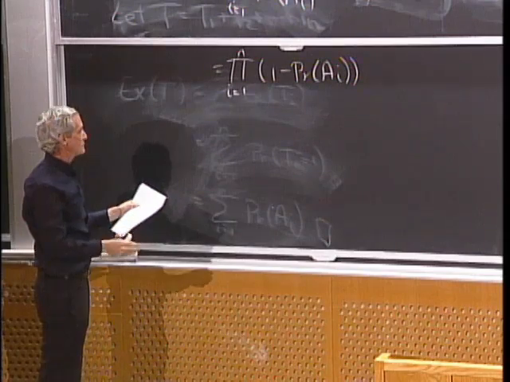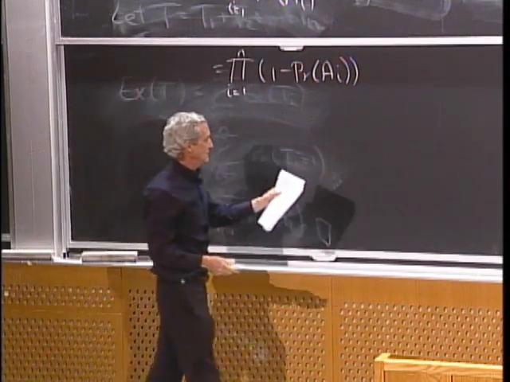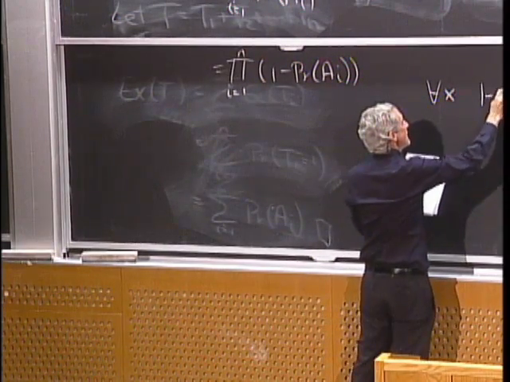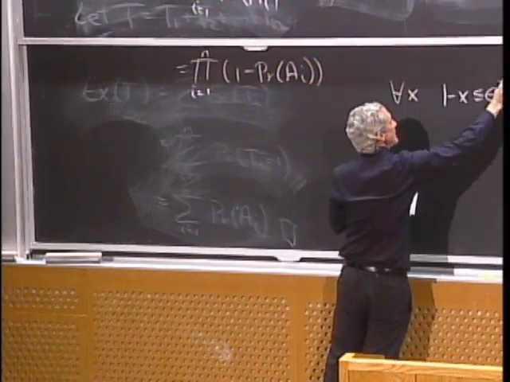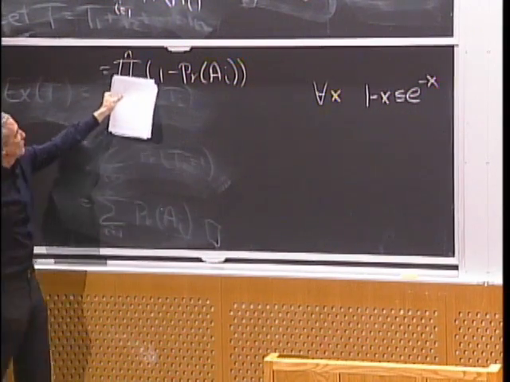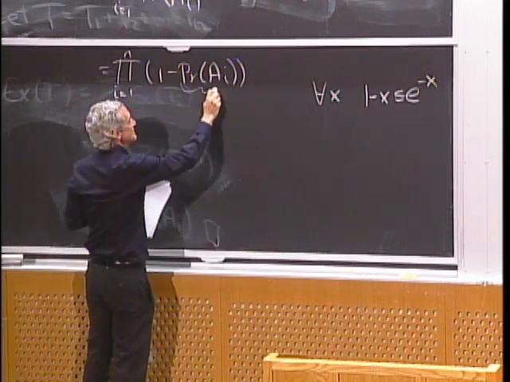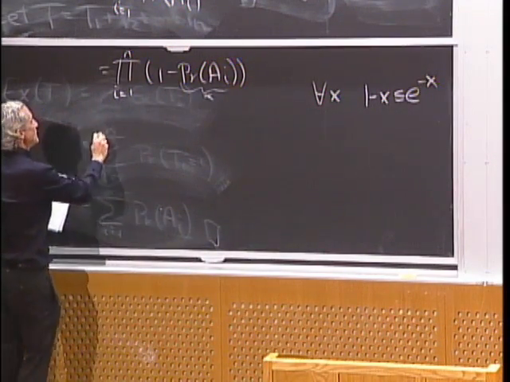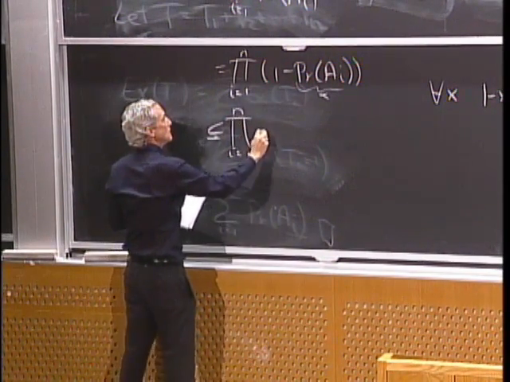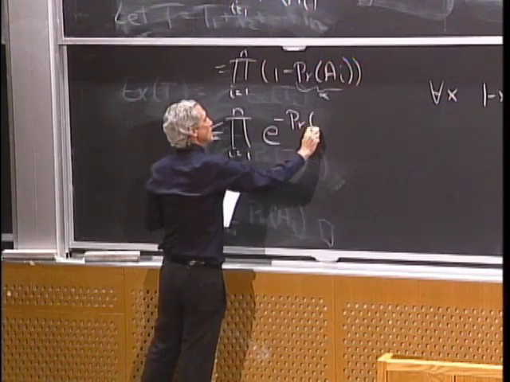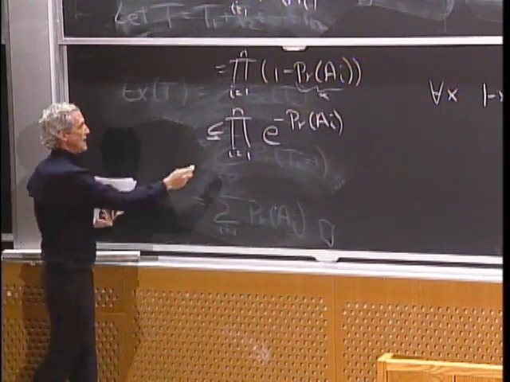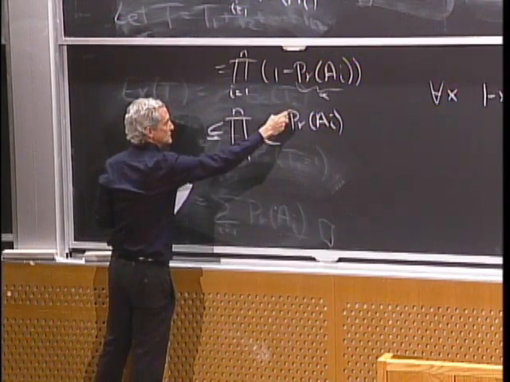Now I'm going to use a simple fact, which is that for any number x, 1 minus x is at most e to the minus x. Just a simple fact from algebra. So I treat the probability of Ai as the x, and this is at most e to the minus the probability of Ai. Now I'll take the product and turn it into a sum in the exponent.